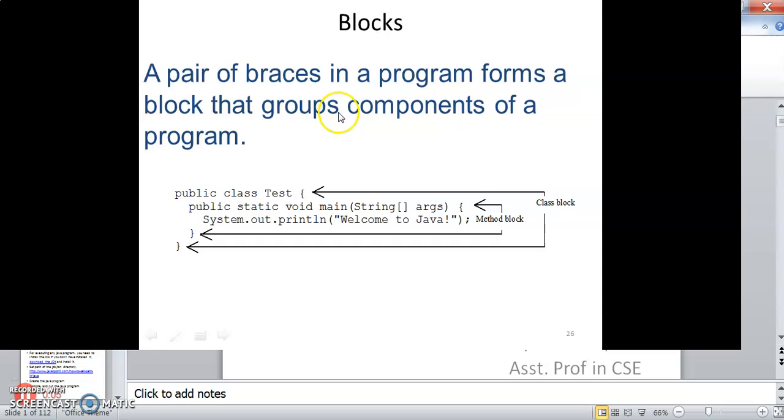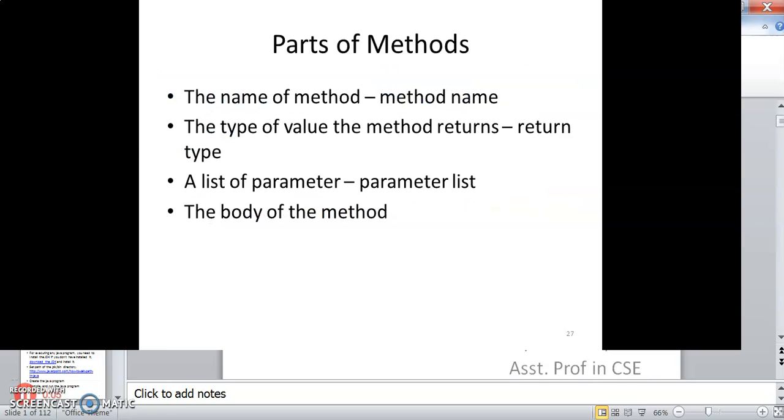A pair of braces in a program forms a block that groups components of a program. Here you can see we start the public class Test, public static void main, and then we close the class only after the static void main. One class should contain the main function. There is a rule. So here the class Test contains the main function, and only after the main function can we close the braces of the class, the closing statement of the class.